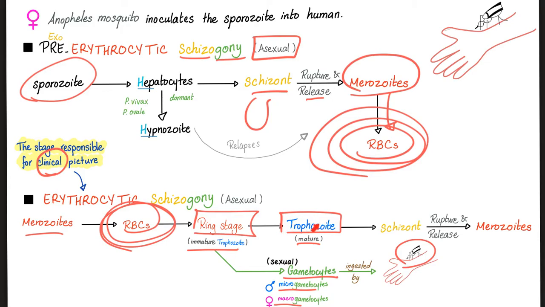What was the other path? The mature trophozoite. Schizont is a sac. The sac will rupture and release the merozoites. The merozoites will infect red blood cells, and that's another erythrocytic cycle. I'm cold. On the third day, I have fever. Fourth day, cold. Fifth day, cold. On the third day, I have a fever. Cold. You know this? That's the cycle.